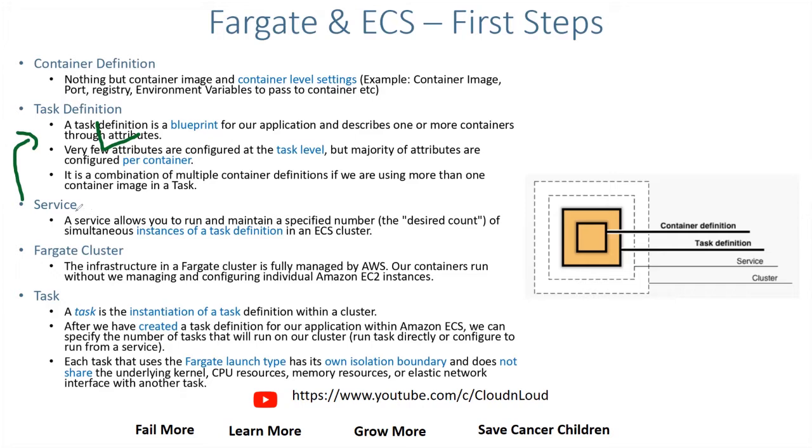And the service allows you to run whenever there is a task. The service will trigger and it will run, and whenever you run, you need to pay. Simple as that. In a Fargate cluster, the infrastructure itself is fully managed by the AWS team, and inside that there are containers. We need not manage anything.